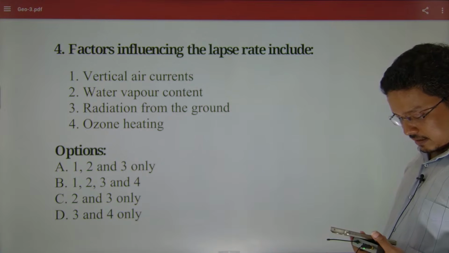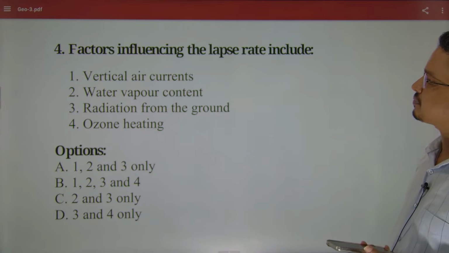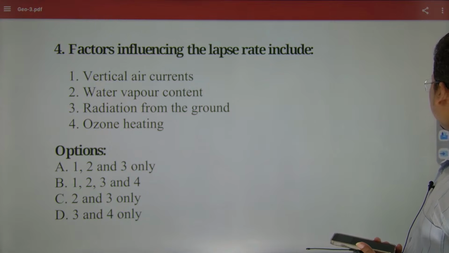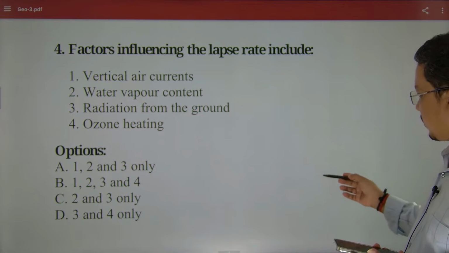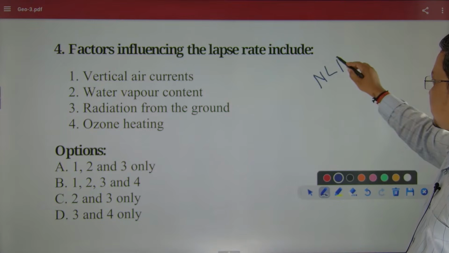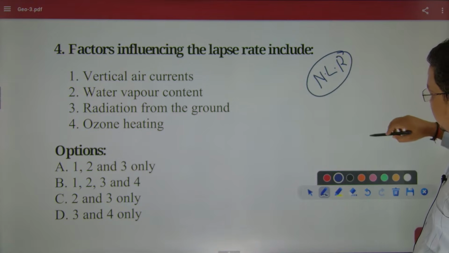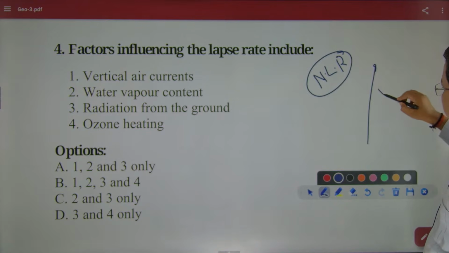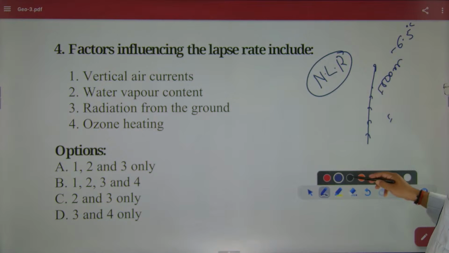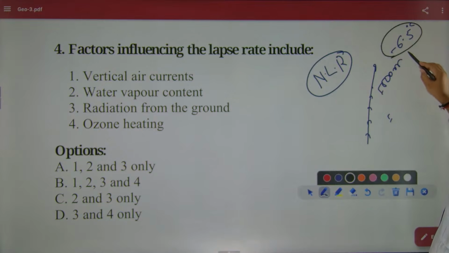My lifestyle is saying B, Satru is saying A. I am talking about normal lapse rate, NLR. In every 1000 meters, that is 1 kilometer of altitude, the temperature will reduce by 6.5 degrees Celsius. So this is the normal lapse rate.